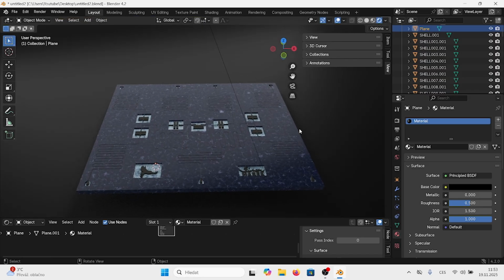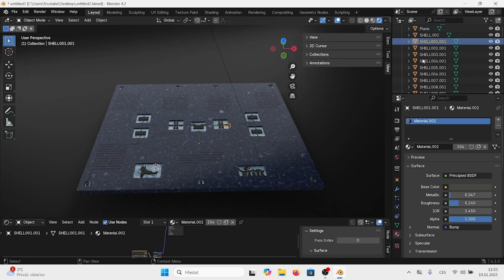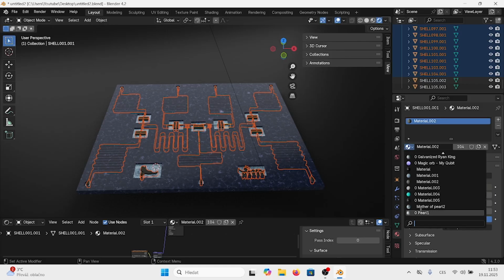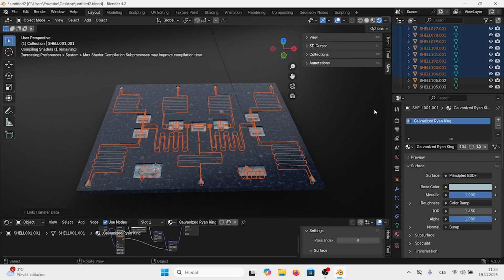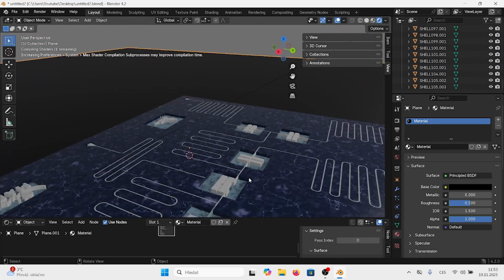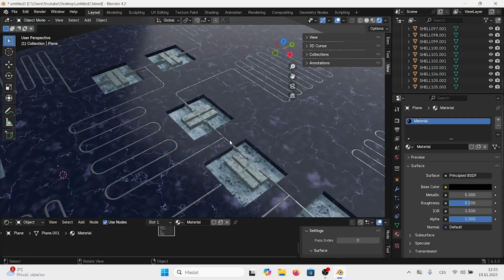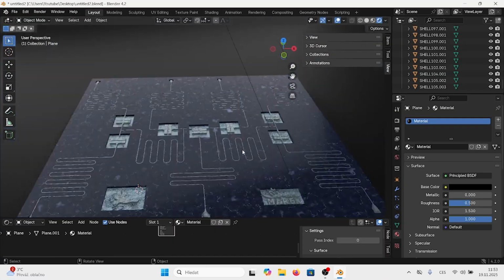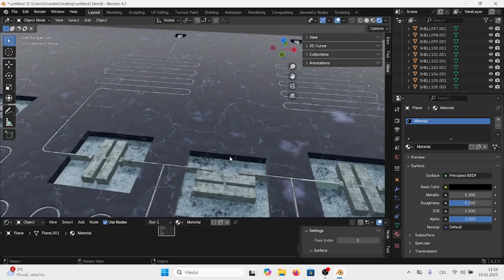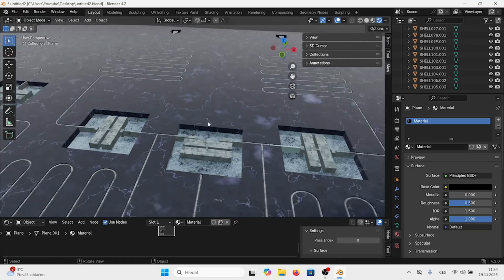And it's not perfect again, so let's choose galvanized, link materials, and maybe you can see a difference. Yeah, there it is. So it's more like a metallish kind of color.